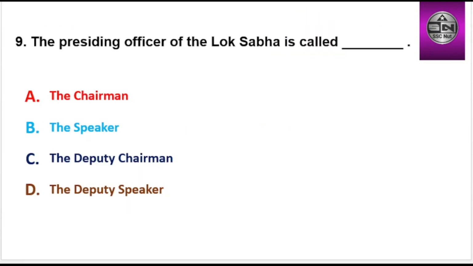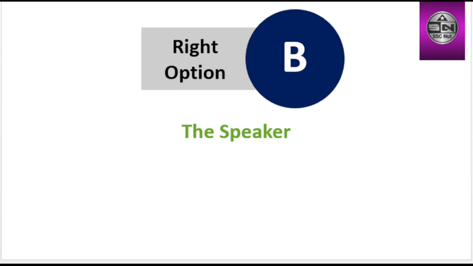Next question, the presiding officer of the Lok Sabha is called dash. Options are the chairman, the speaker, the deputy chairman, the deputy speaker. Right option is B, the speaker.